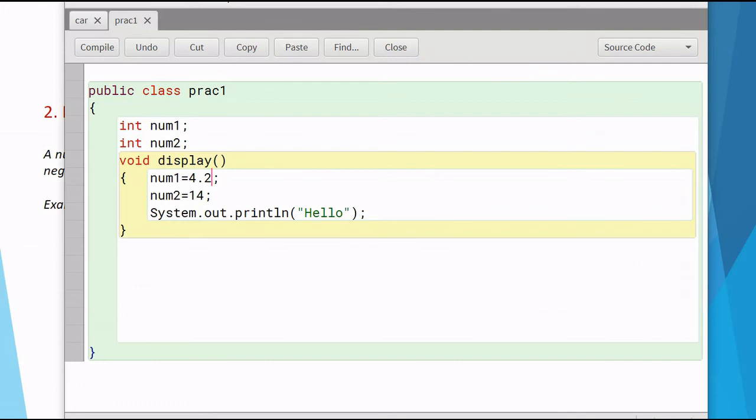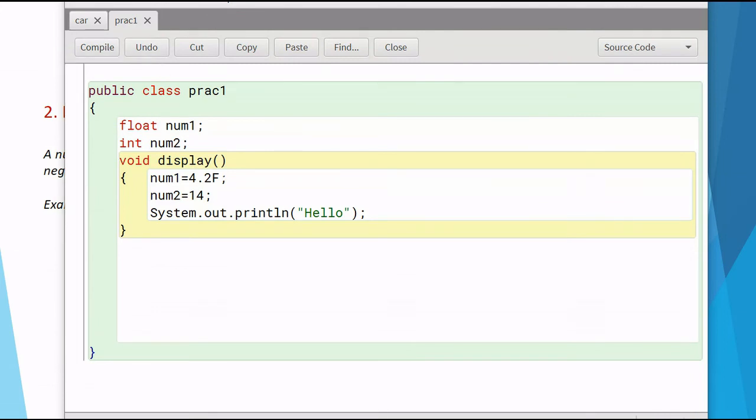But whenever you are writing a float value in Java, you have to write F small or F capital, indicating that it is a float value. Moreover, float is different from integer. So if number 1 is of type integer, I cannot write a float value. So I have to convert this into float. So data type float can only save something which is float. So 4.2 is a float decimal point value.